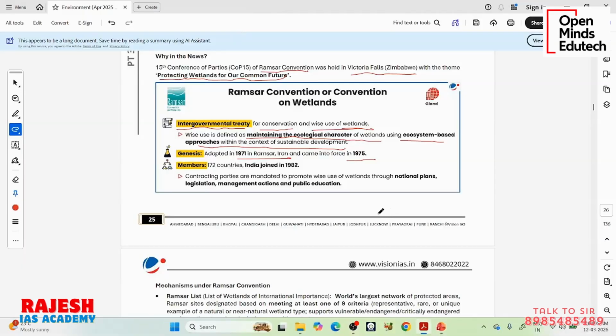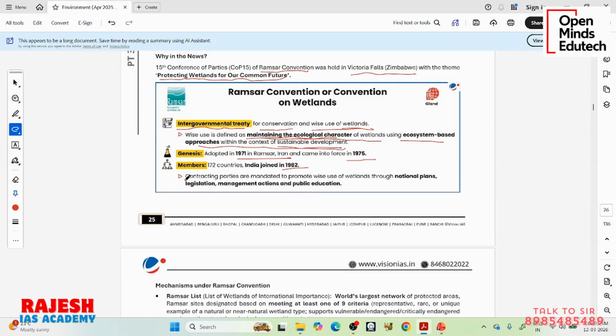The Ramsar Convention is focusing on these wetlands, okay? And India joined in 1982. So what is the wise use? Wise use means using these wetlands for any purpose, for fishing or for water, for any purpose, but use it in such a way that it maintains its ecological character. That means it does not destroy the wetland. So without destroying the wetland, use it in a sustainable way, then it is called wise use, okay?